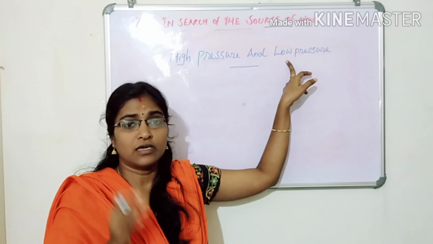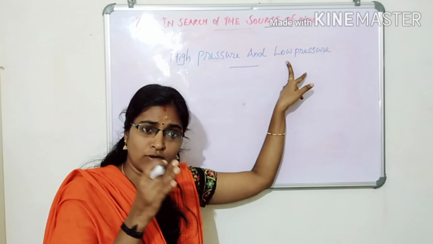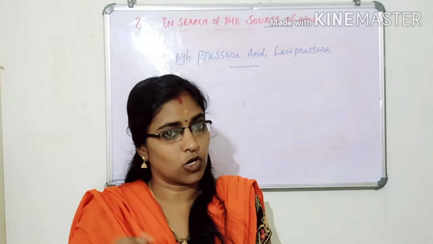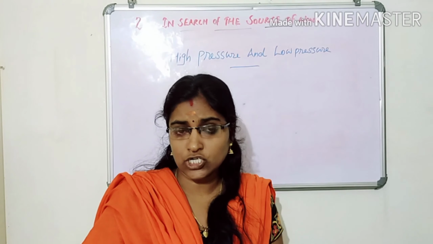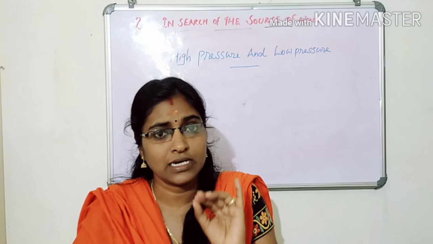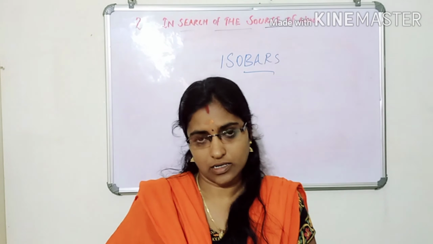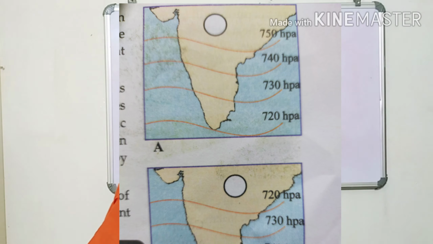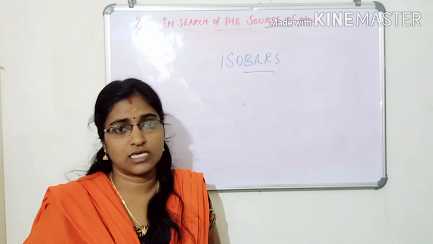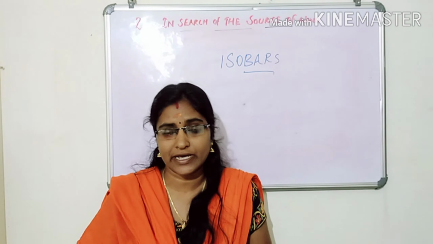Very easy topic. If the atmospheric pressure of a region is lower than the surrounding region, it can be named as low pressure. Our topic, isobars. What is an isobar? Isobars are the imaginary lines joining places having equal atmospheric pressure.